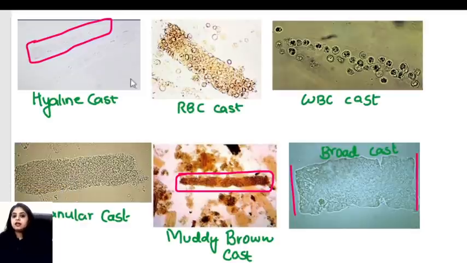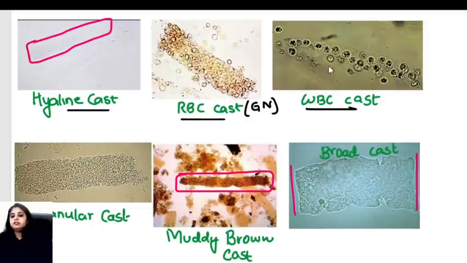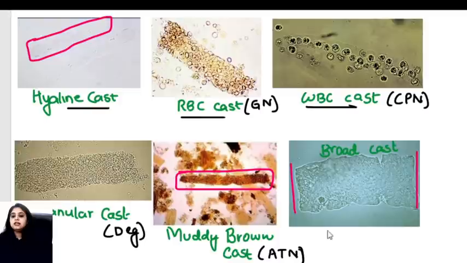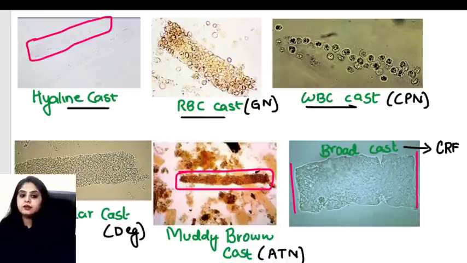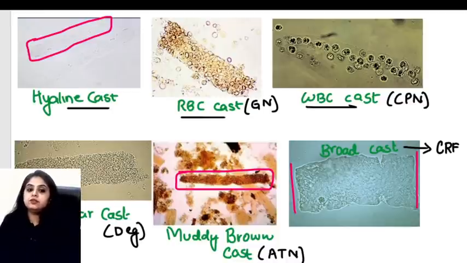The first one that you have is the hyaline cast over here, which is totally normal. When RBCs come, RBC cast, it is seen in glomerulonephritis. When WBCs are here, WBC cast, which is seen in chronic pyelonephritis. When all of them degenerate, it is a granular cast, which is indicative of degeneration. When it becomes dirty and muddy, muddy brown cast, when the cells are dying, ATN. And when it becomes very, very broad, that is a broad cast, which is a cast of chronic renal failure. So that's a summary of all the casts that you need to know.